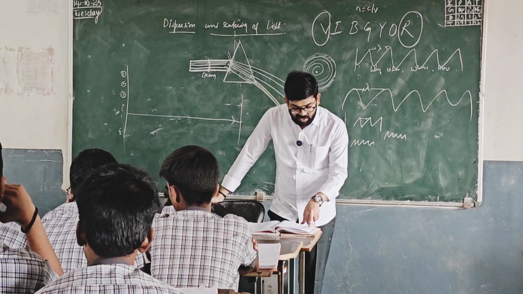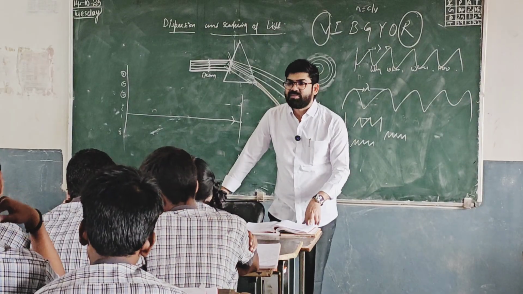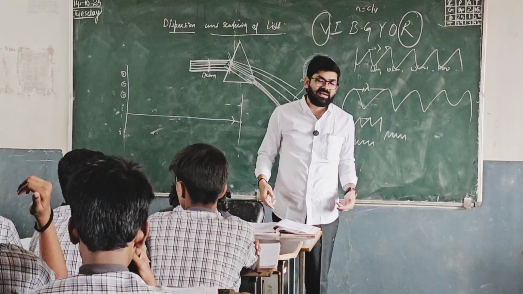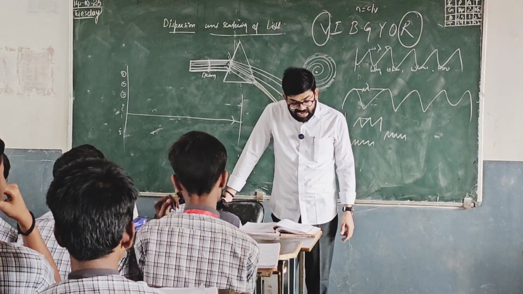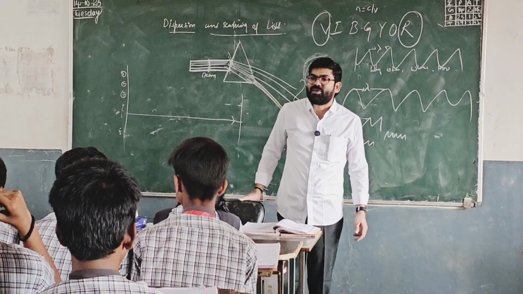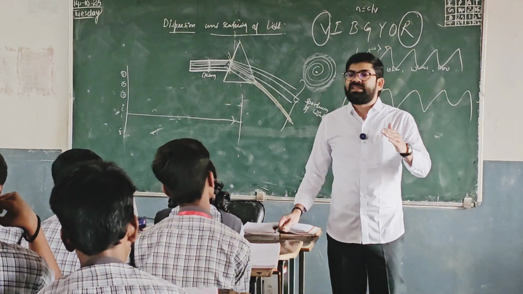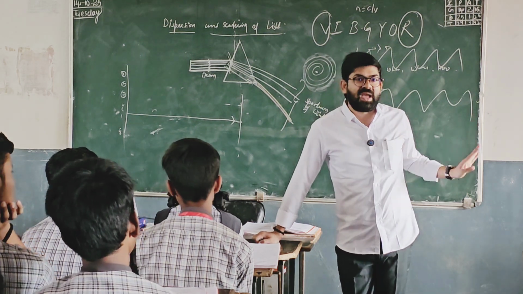Let us assume you send a single color ray through the prism. Now instead of 7 colors, let us assume we are having one color. Let us take any color, red, blue, white or whatsoever. Okay, so let us see what happened. Does it split into more colors? Oh, very good question. The question is, when the white light is passing through the prism, it is splitting into 7 colors. Okay, understood up to here.